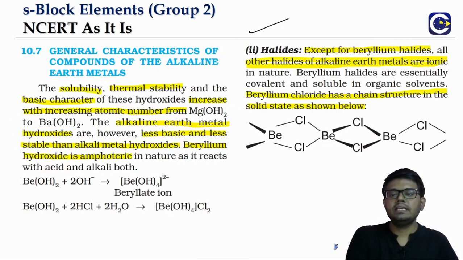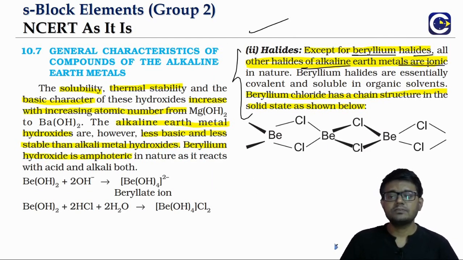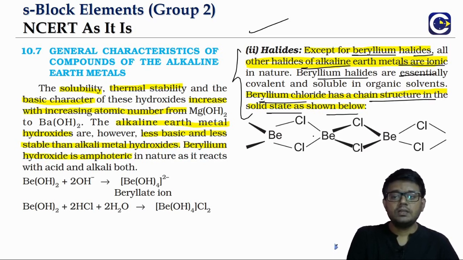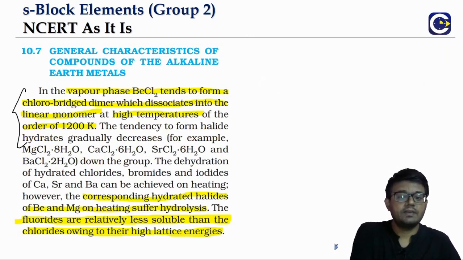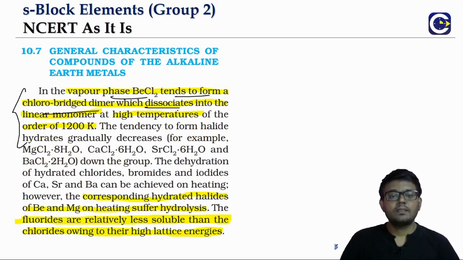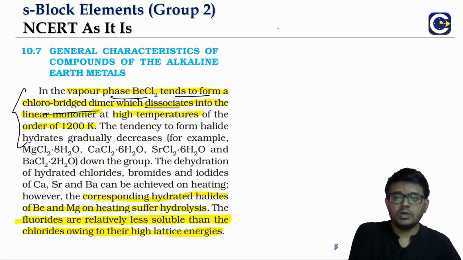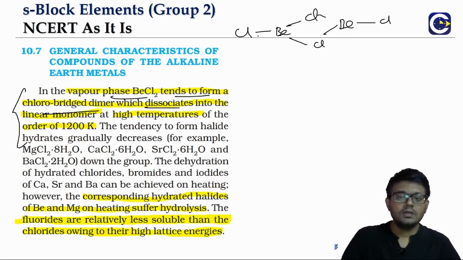And when we talk about the halides, except beryllium halide, others are all ionic in nature. In fact, beryllium halides, like if you look at beryllium chloride, it has a polymeric chain structure in the solid state. Even in the gaseous or vapor state, it will exist as dimers. Okay, so the molecule structure will be like this, BeCl2. It will exist as a dimer.